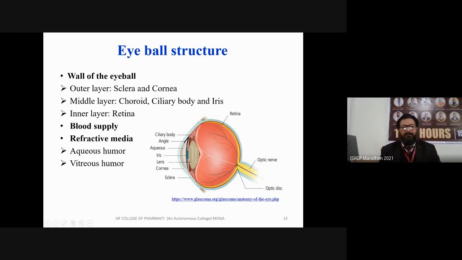different layers where the outer layer, middle layer, and inner layer are present. In the outer layer there is sclera and cornea. In the middle layer there is choroid, ciliary body, and iris, and in the inner layer there is retina. Beside these, there are two cavities where liquid is present. One is aqueous humor and another is vitreous humor, which is responsible for providing protection to the eye, keeping it wet and maintaining the morphology and the structural integrity of the eyeball.